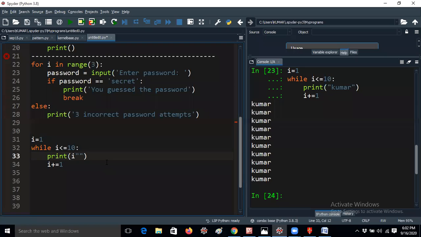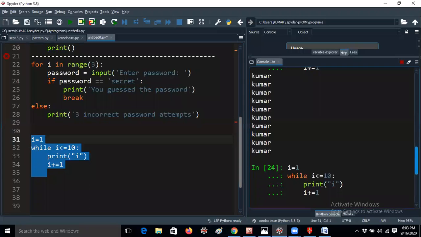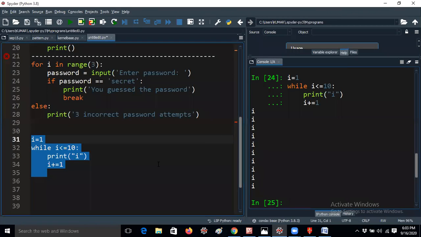If I'm giving I in the double quotation marks, you have to understand this, because if you're good at programming, I don't want to repeat this. If I give I in the double quotes, I will get the letter I only in the output screen 10 times. If you would like to retrieve the value of I, then I have to give I only. Don't give double quotes.